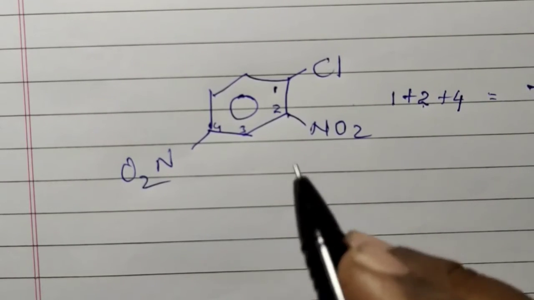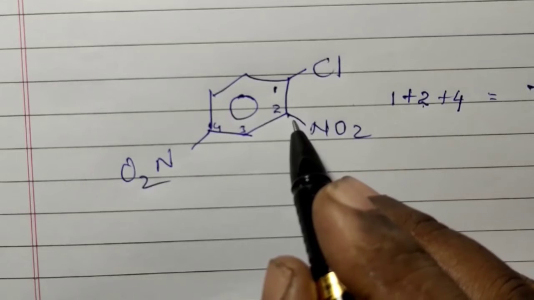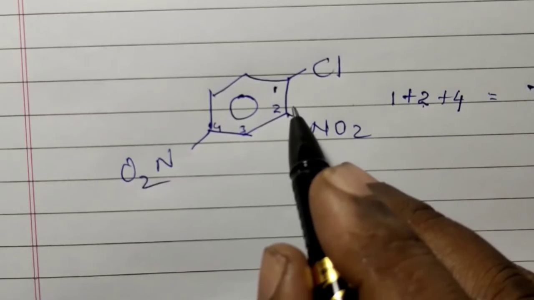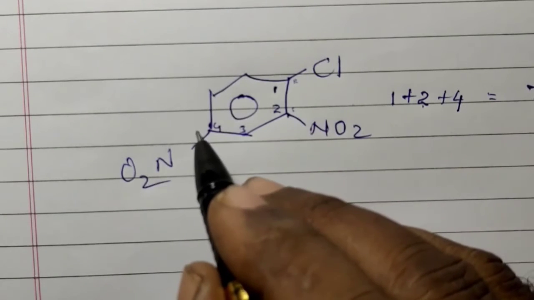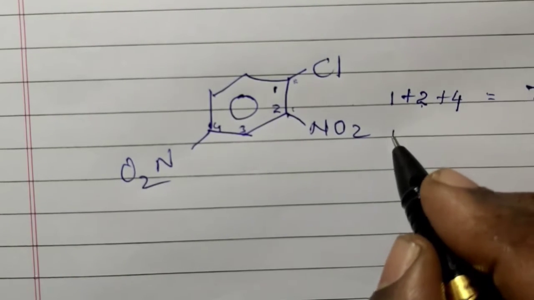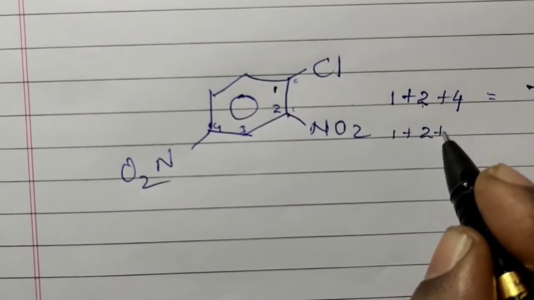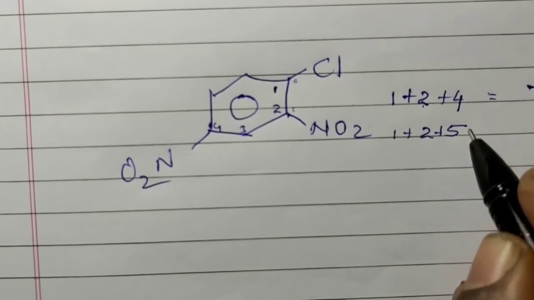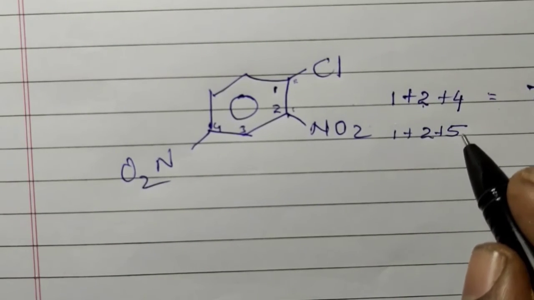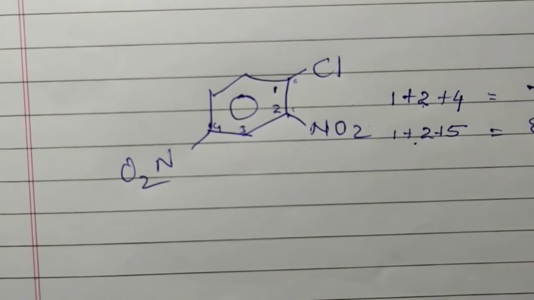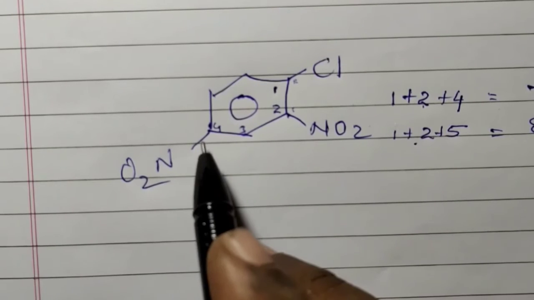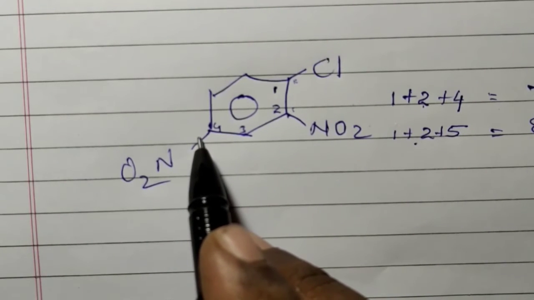Now let us consider this as 1. Suppose we consider this as 1, then this is 2, 3, 4, 5. That means the first position, second position and fifth position have substituents. That is 5 plus 2 is 7, plus 1 is 8. Now we will consider this as number 1.